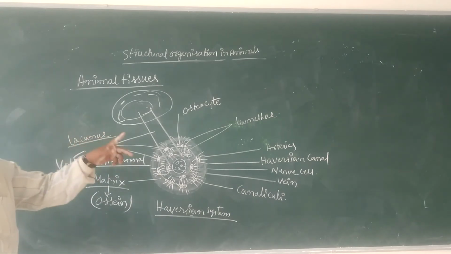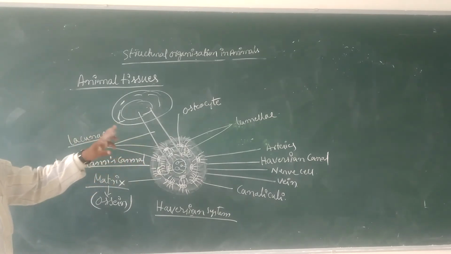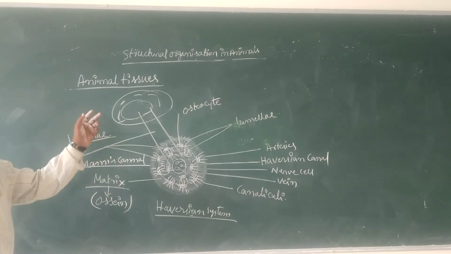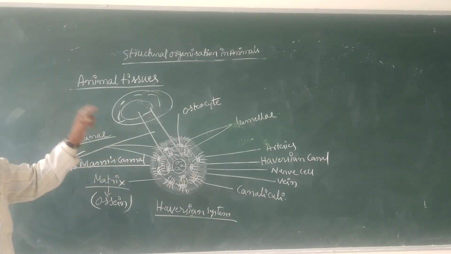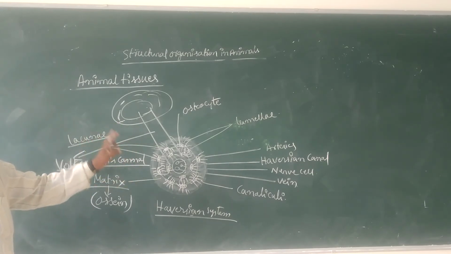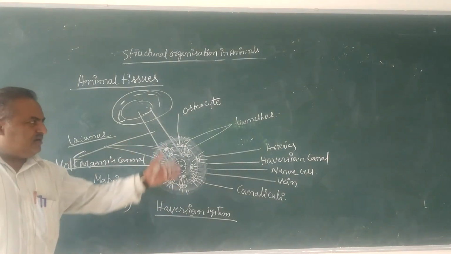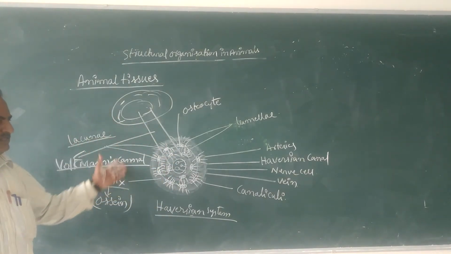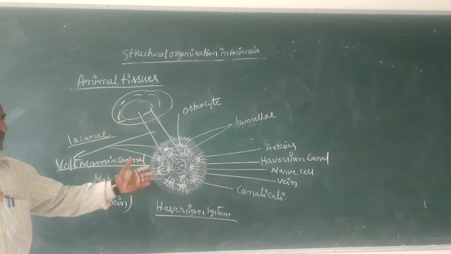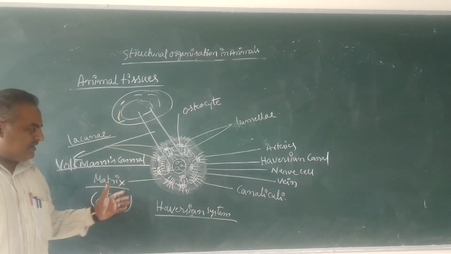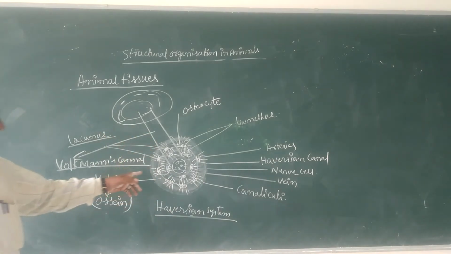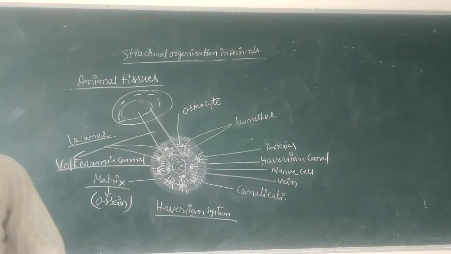In a bone, the outermost covering is called the periosteum and the innermost covering is called the endosteum. In between is the bone tissue. Bone tissue shows a number of Haversian systems. A Haversian system is made up of different cells, a matrix, and canaliculi. Inside the Haversian canal, there are nerve cells, veins, and arteries, particularly in the case of the Haversian system of the bone.